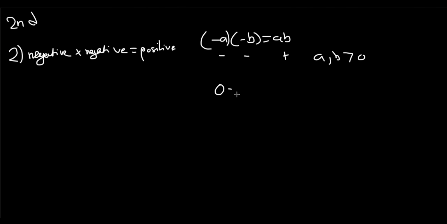We'll start with some algebraic manipulation. We'll start by saying that 0 equals b plus the negative variant of b. So b plus minus b equals 0, which makes sense, everybody knows that. What we'll do next is multiply both sides by negative a. Just bear with me. Multiply both sides by negative a, so we have negative a times 0 equals negative a times (b plus minus b), all in parentheses.